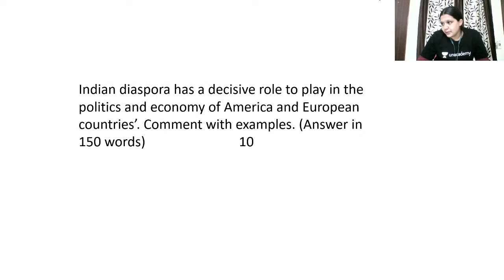So comment with examples. Definitely mention examples of all the people who are recently in political and economic decision-making in different countries. They have especially mentioned American and European countries, so make sure you talk about all these nations.